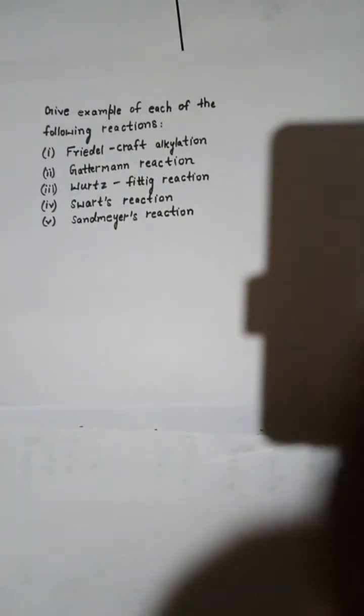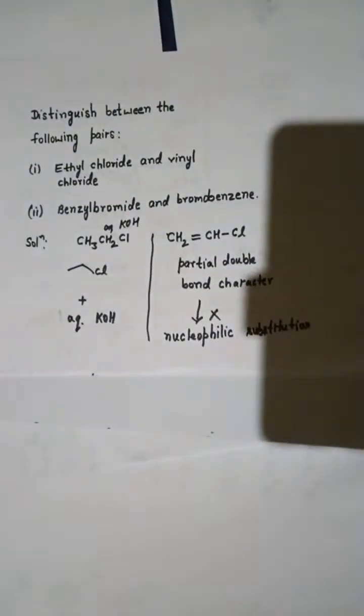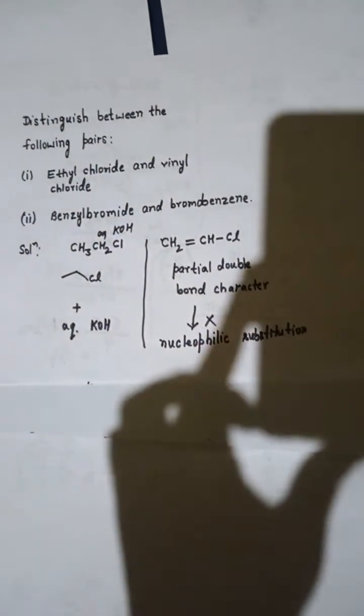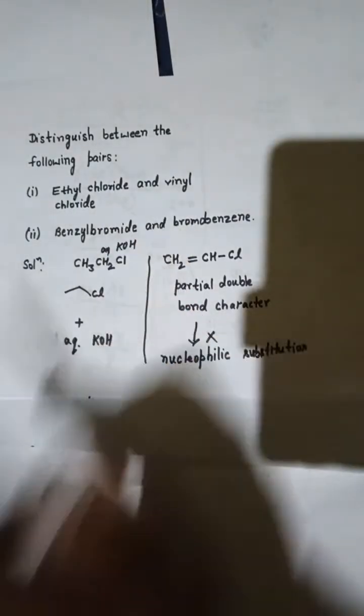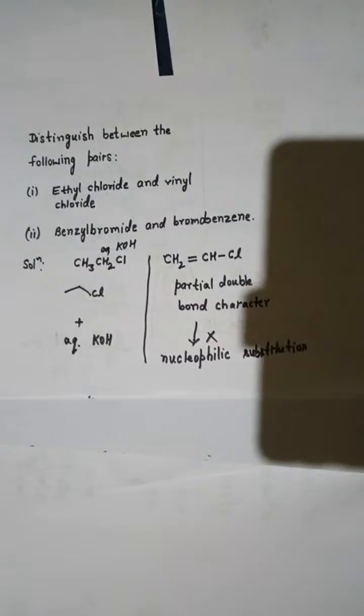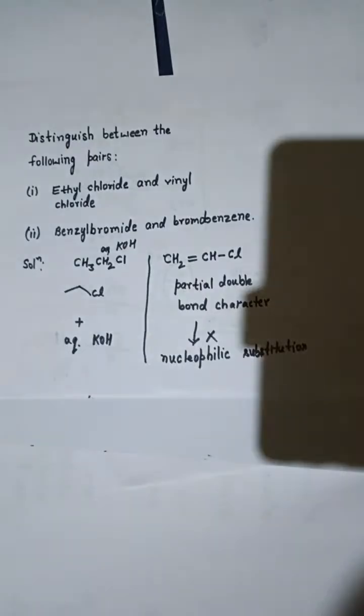You can see over here, distinguish between the following pairs. So here we have just gone through the distinction between compounds. Here we have ethyl chloride and vinyl chloride. I'm just going to give one summary regarding my yesterday's video. You can see here ethyl chloride and vinyl chloride, and then we have here benzyl bromide and bromobenzene.